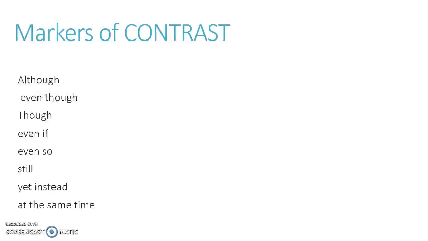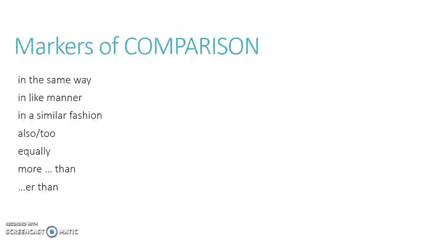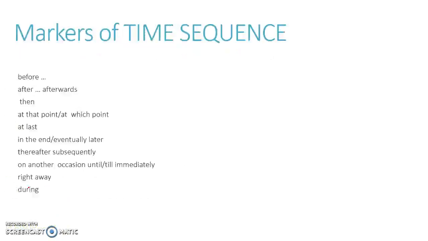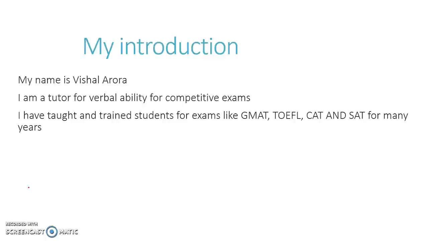Right? So we have seen markers of contrast, we have seen comparison, we have seen cause and effect, and we have seen time sequence. Right? And this is how markers work.